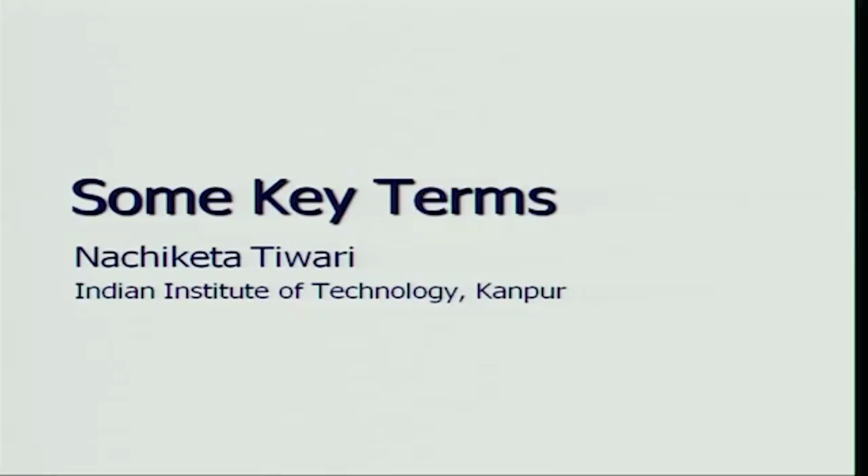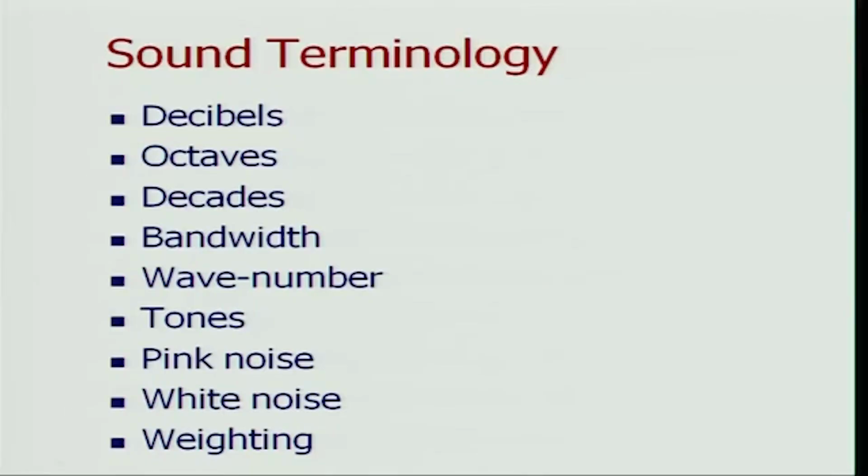Today, what we are going to talk about are some of the principal terms, some of the key terminology used in the area of acoustics and noise and its measurement. So let's look at some of these terms: decibels, octaves, decades, bandwidth, wave number, tones, noise, and noise is of two types, pink noise and white noise.